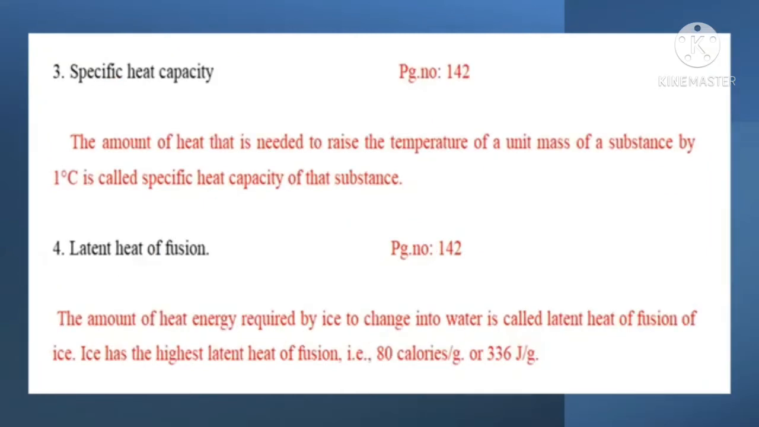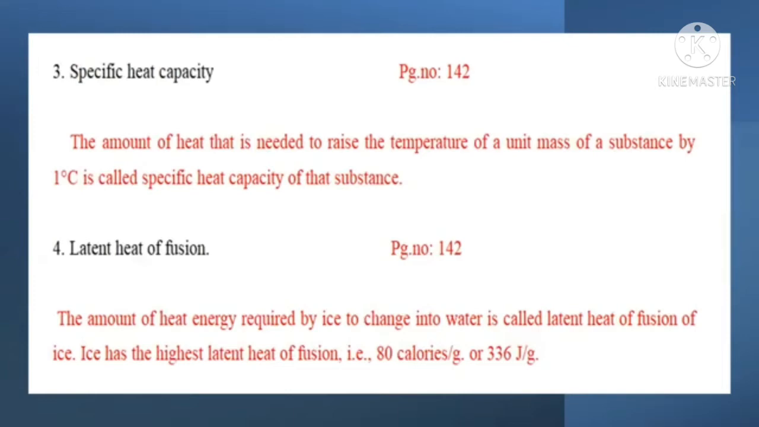Question 3. Specific heat capacity. Answer is in page number 142. The amount of heat that is needed to raise the temperature of a unit mass of a substance by 1 degree Celsius is called specific heat capacity of that substance.